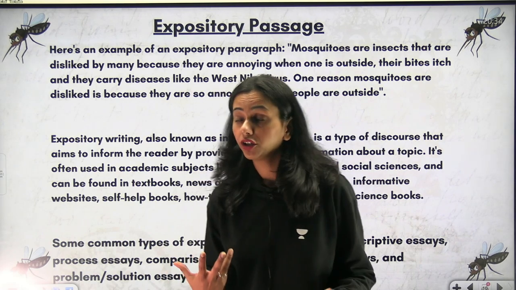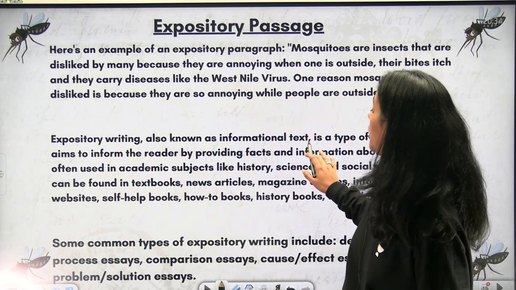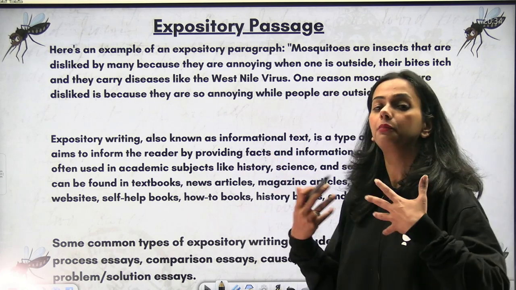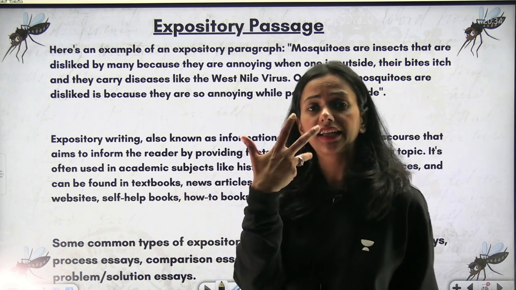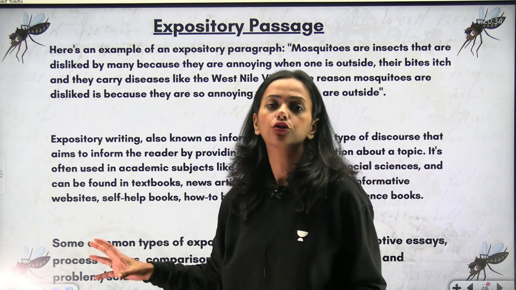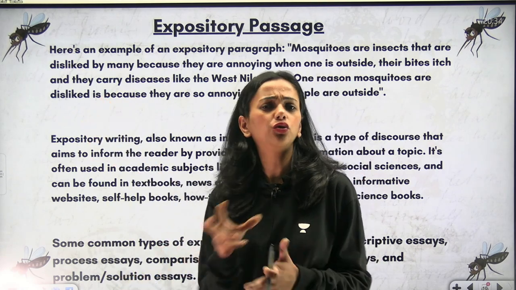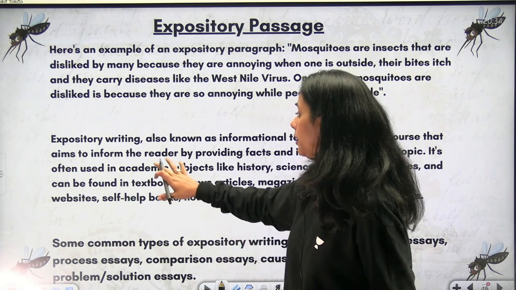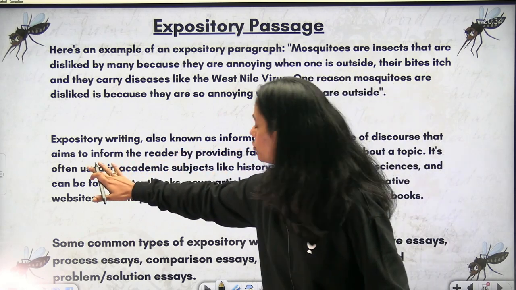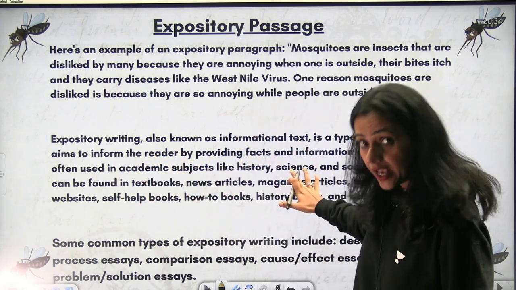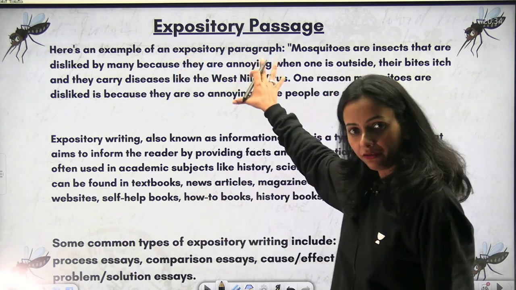The author is trying to explain to you over here that expository writing, also known as informational text, is giving information about any disease, or any insect that carries disease. It can be other insects also, but I have only specifically taken mosquitoes so that it is simply explained to you, not very complicated by any means. It is a type of discourse that aims to inform the reader by providing facts and information about a topic. You get it? Facts and information about a topic.